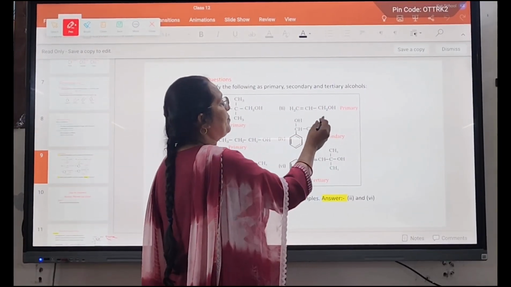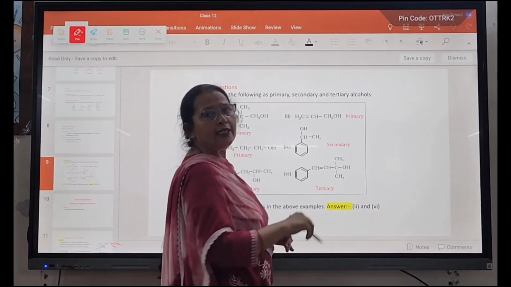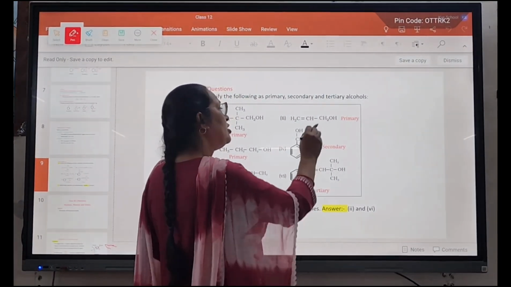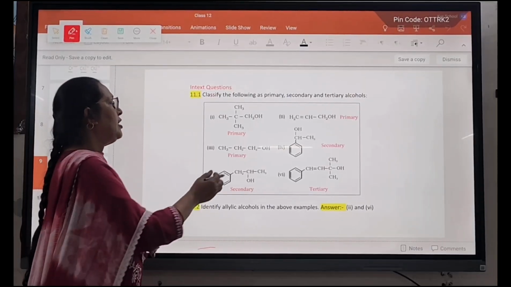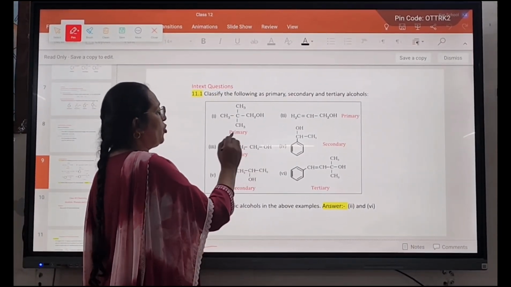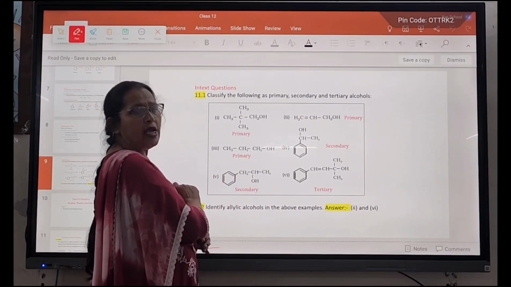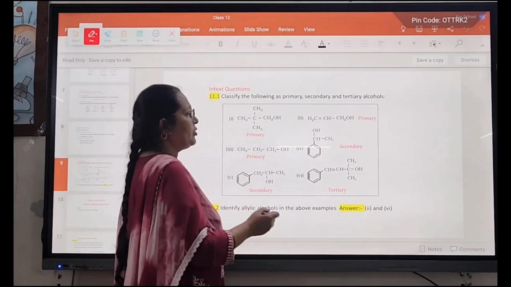In the second example, the sp3 hybridized carbon has 2 hydrogens and a direct linkage to the phenyl, so it is again primary. Now for the third, the sp3 hybridized carbon attached to the OH has 2 hydrogen atoms, so it is also an example of primary alcohol.